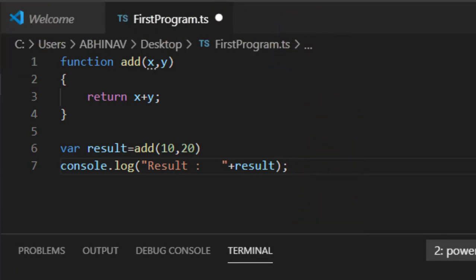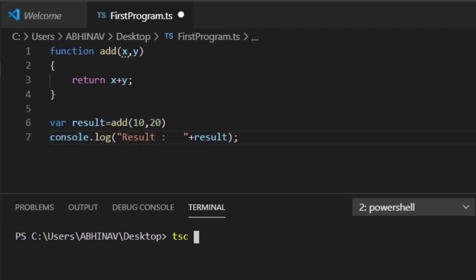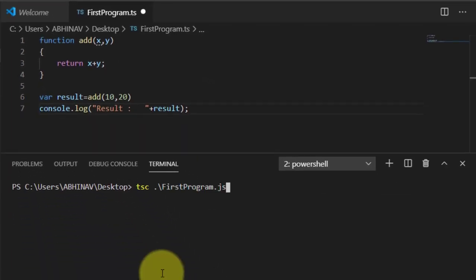Compile the code. You can use CLS also, and the clear command also, to clear the screen. Both commands are applicable. Now the command is for compilation, first program.ts, and then the node runtime environment, and you have to execute your JavaScript file.